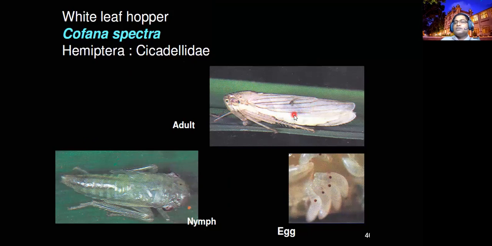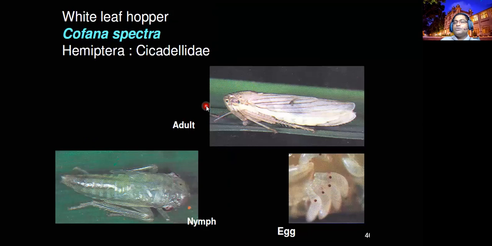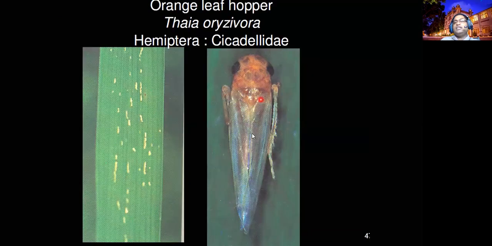You see this adult and this adult and then the green leaf adults. Based on the color you can differentiate them, but species identification is a little bit difficult. But the different leaf hoppers you can easily identify morphologically based on the color of the wings and the thorax. Another one is the orange head leaf hopper. You see the heads are orange, and it's a greenish color. Same family, Cicadellidae, Thaia oryzivora.